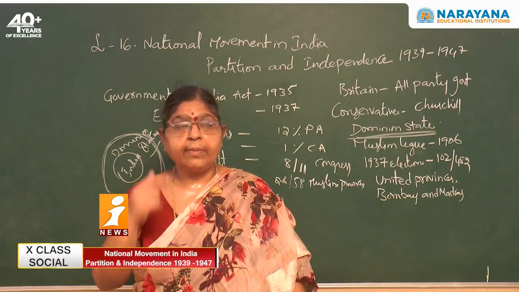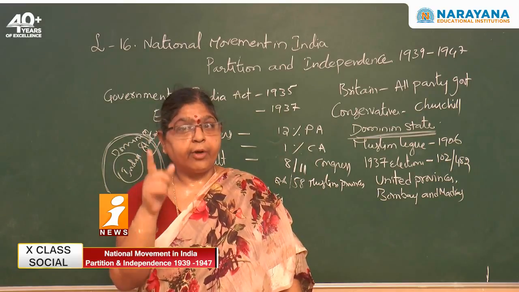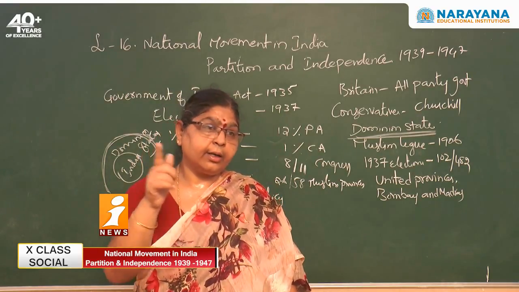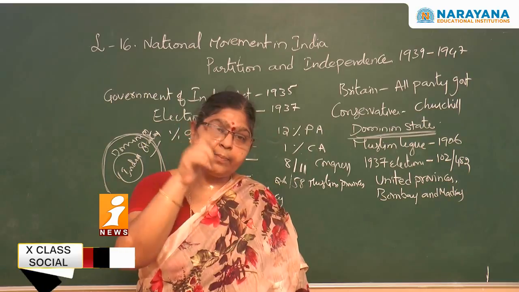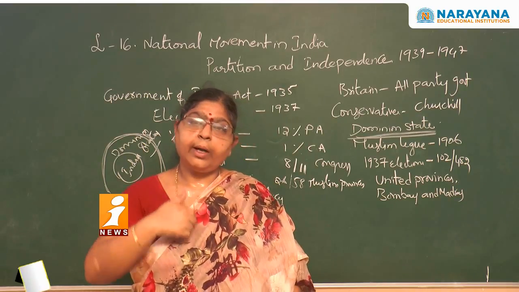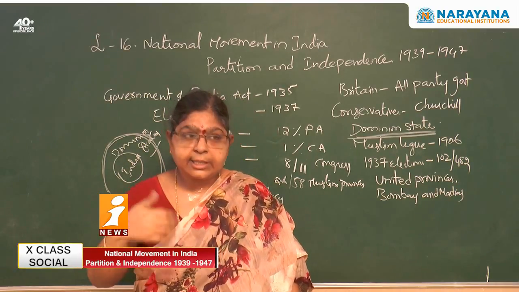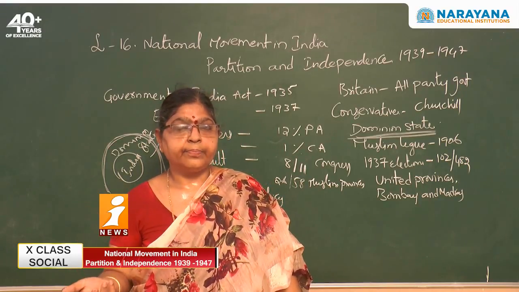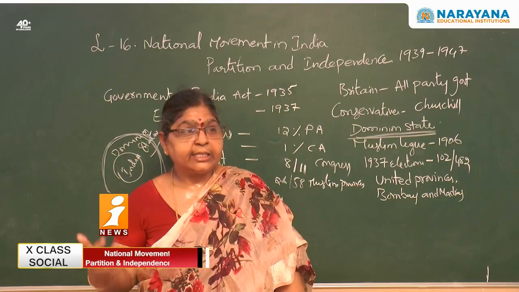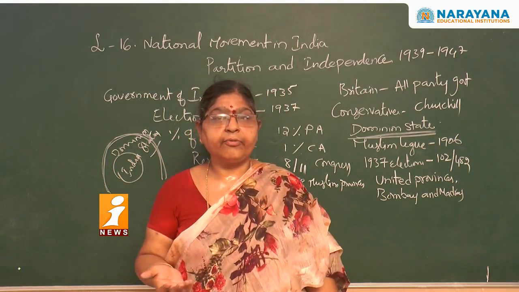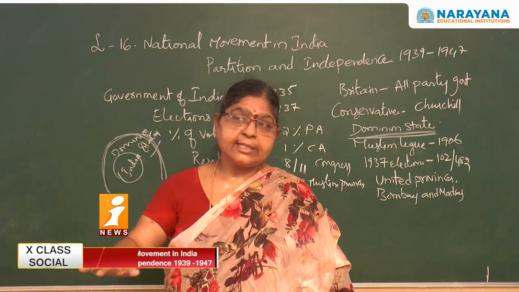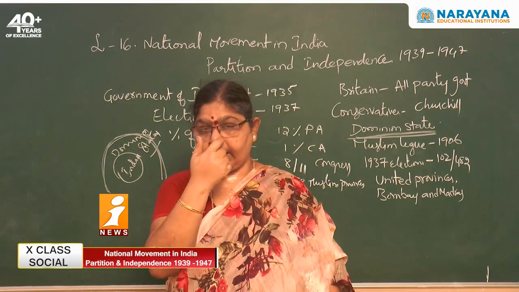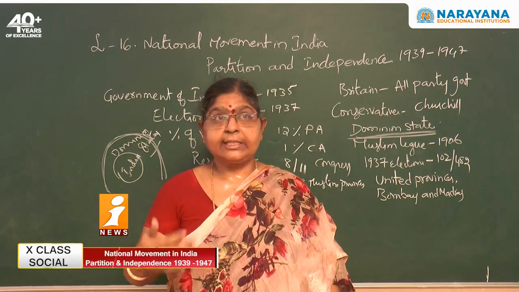So the Muslim League started thinking, yes, if Congress is the ruling party of India, what about us? Don't we have any right? Don't we have the choice of becoming the ruler of India? If Congress is not there, the Muslim League may form the government. So like that they started thinking.